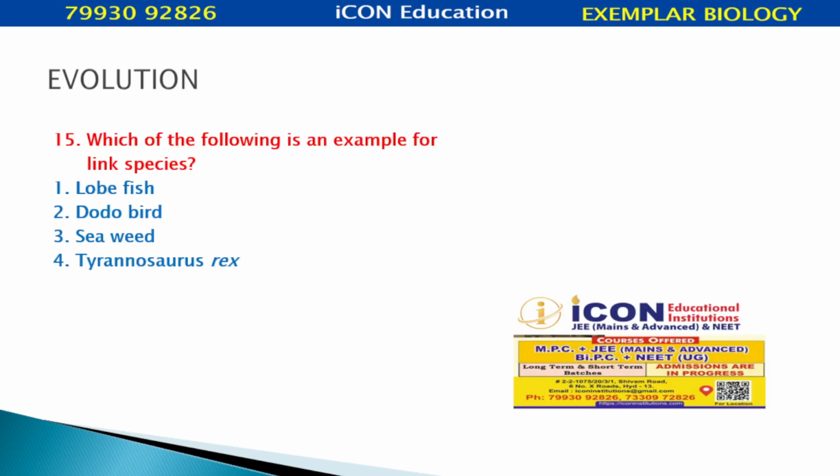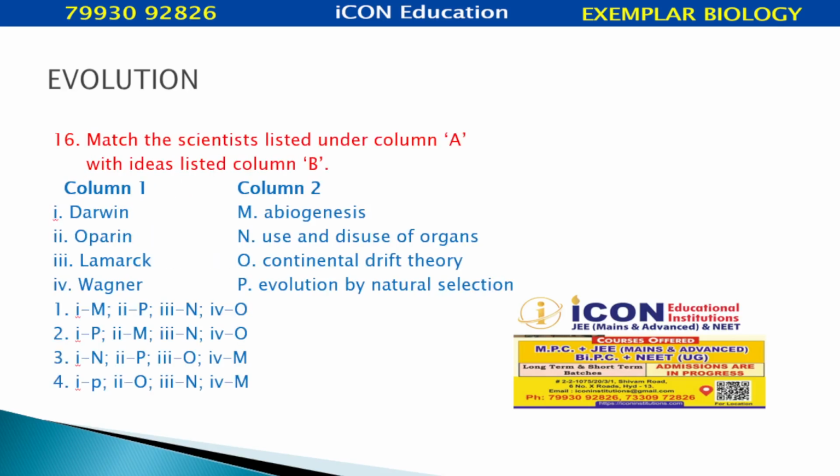Then, which of the following is an example of a link species? Lobefish, dodo bird, seaweed, Tyrannosaurus rex. Among these, lobefish is a link species. We call it Coelacanth, Latimeria chalumnae. People thought it was extinct, but we found it in 1938. Latimeria chalumnae indicates how fishes became amphibians. After its discovery, we came to know there is a connecting link between fishes and amphibians. Dipnoi are there, but this is the best evidence we can see.